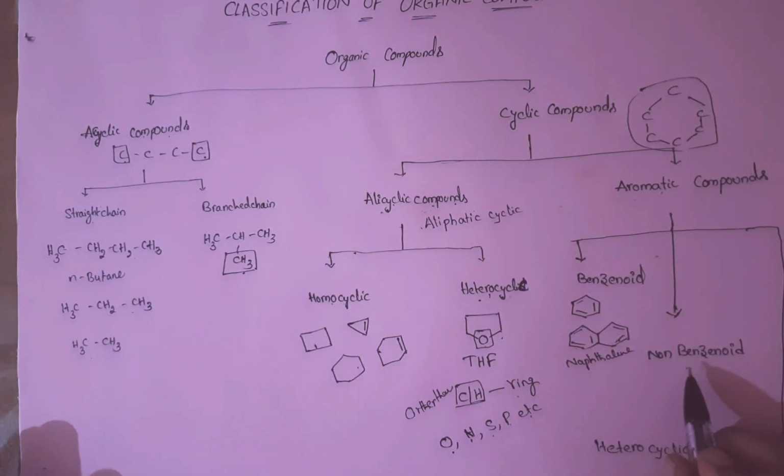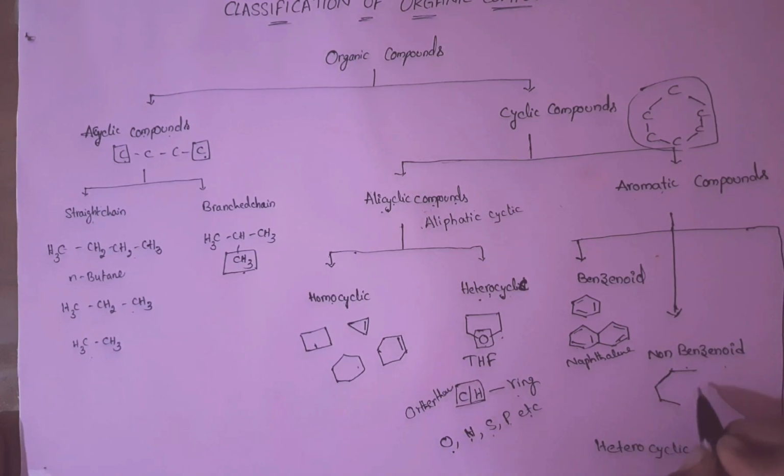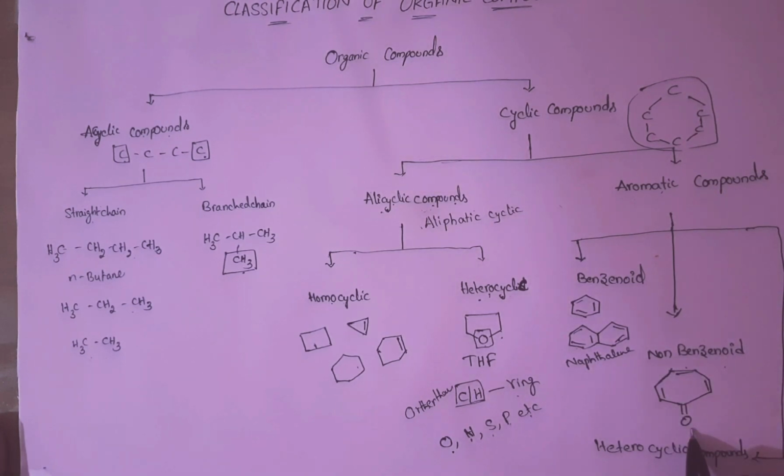Here, coming to the non-benzenoid compounds. Simply, there is no benzene ring in the compound. For example, tropone.